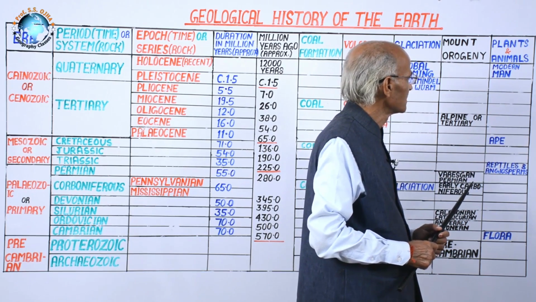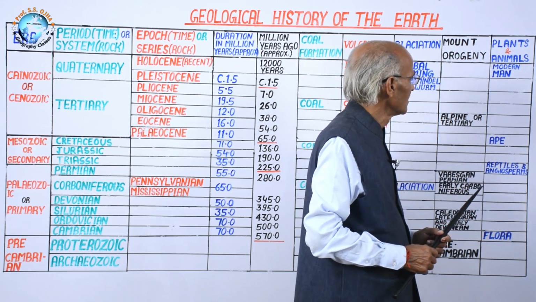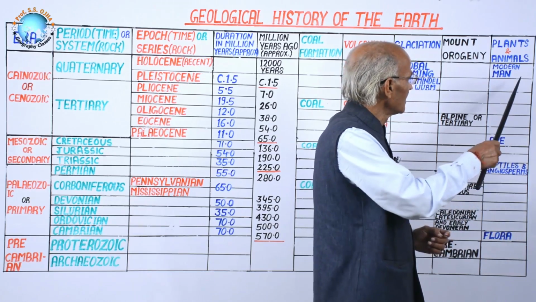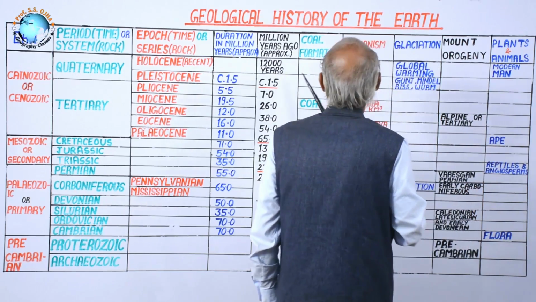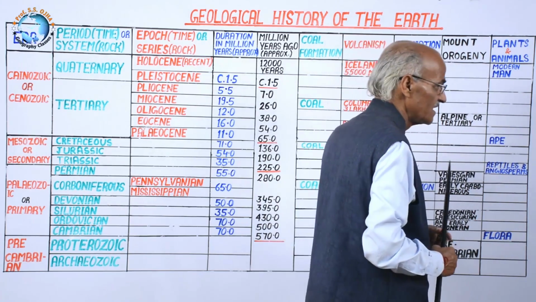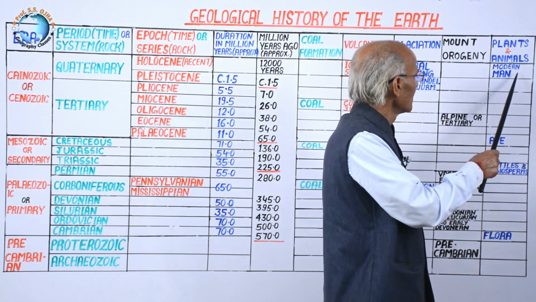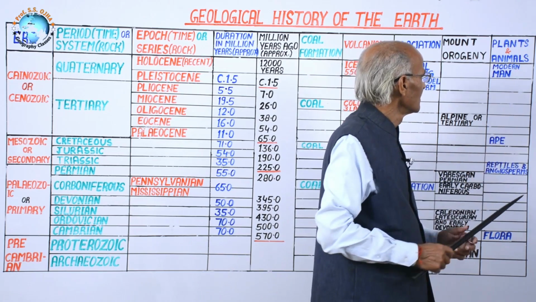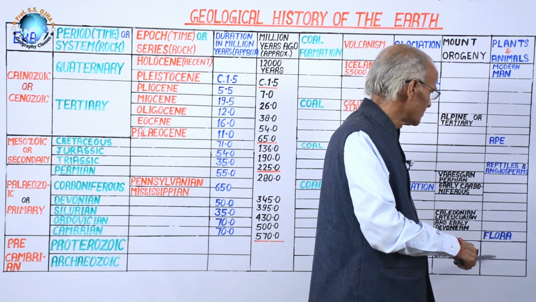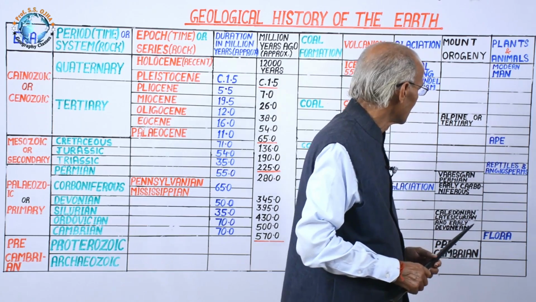and that man became Homo erectus. And the Homo erectus man then developed in the stage of Stone Age, Bronze Age, and then about 12,000 years ago, means this is 2000 AD, and in 10,000 BC, the modern man developed, and we are descendants of that modern man. So this is the geological history or development of the plants and animals.